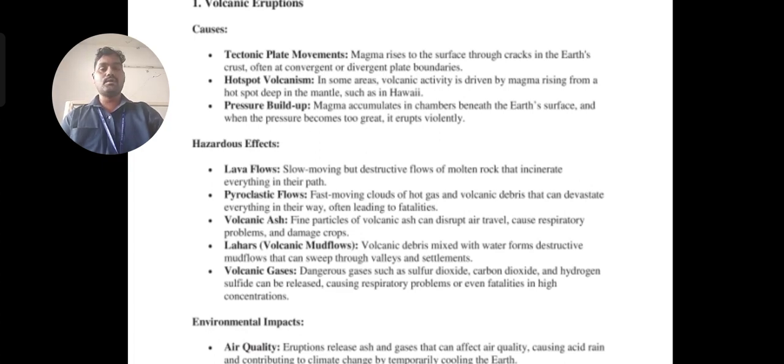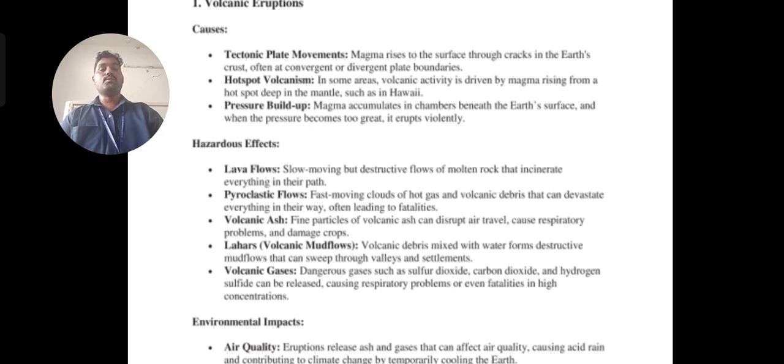Then there are pyroclastic flows. Pyroclastic flows are nothing but moving clouds of hot gas that reach very quickly, and they may cause deaths. Likewise, the gases are released and move very fast, and they create a lot of environmental issues as well as health issues for humans.